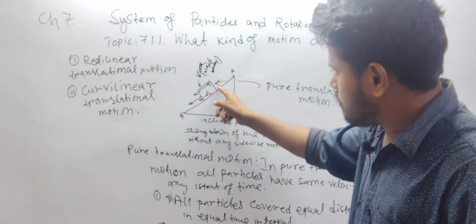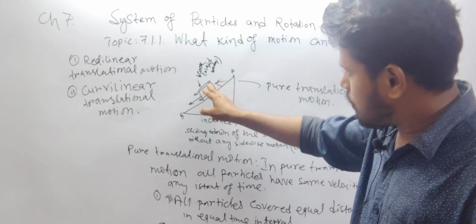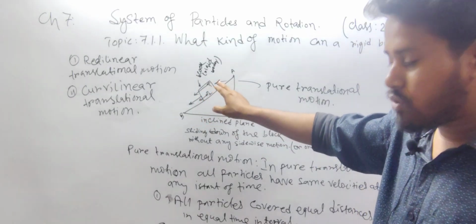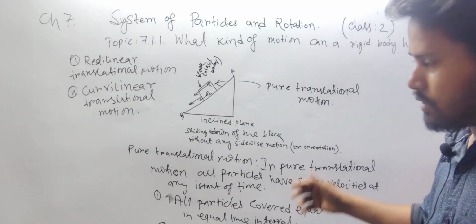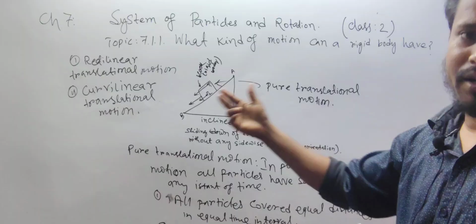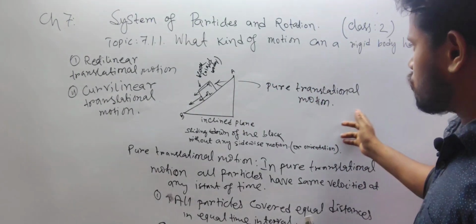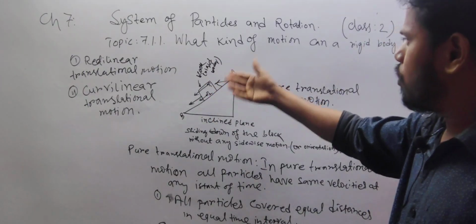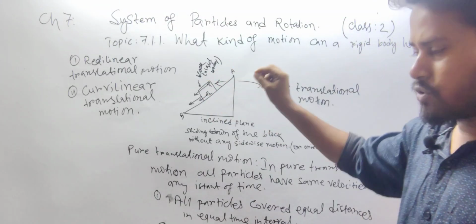We can easily understand that this wooden block is in pure translational motion. Why? Because all these particles have the same velocities at any instant of time. Why do they have the same velocities? Because they always cover equal distances in equal intervals of time, and their velocities have the same direction, they are moving in the same direction. That's why all these particles are in pure translational motion, and as a result this block, whether wooden or iron, anything, has pure translational motion.